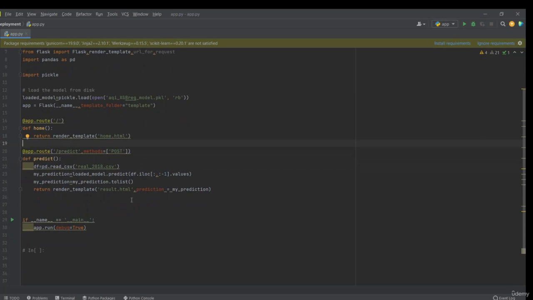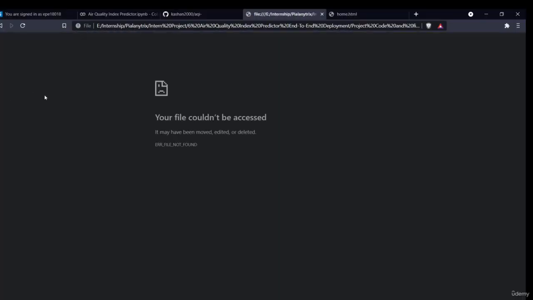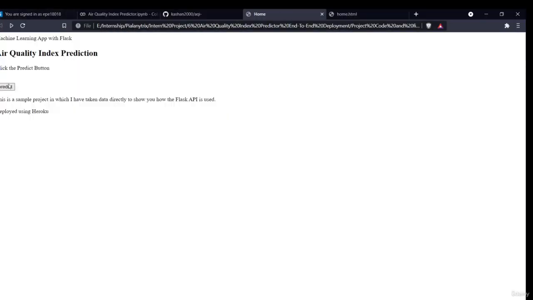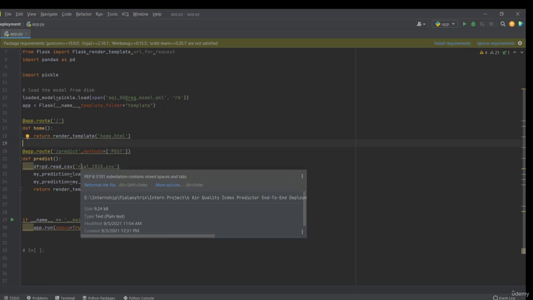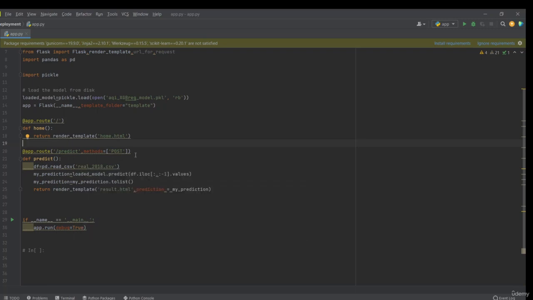The second command is app.route predict. So what will happen when I click this predict button? When I click this predict button, it will run this command, and what it says is df equals pd.read_csv of the real 2018 file. This is test data, which is also web scraped data of the website. It is data of a particular city for the year 2018.